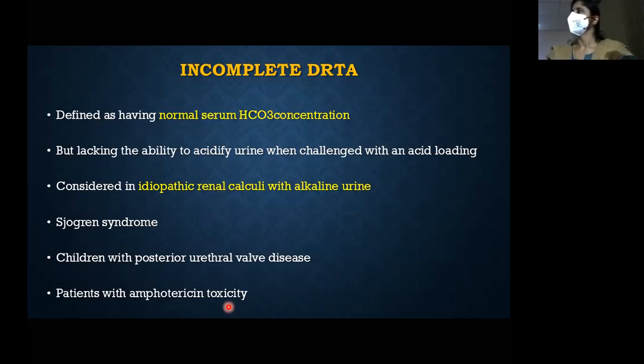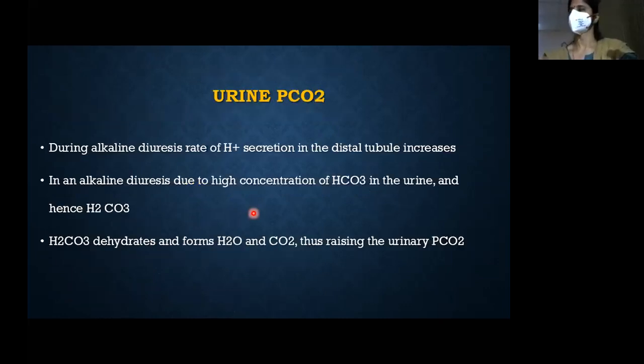But once you put the patient on an ammonium chloride loading test, when given a challenge, these patients won't be able to excrete acid. So it should be considered in cases with idiopathic renal calculi with alkaline urine. It's usually seen in Sjogren's, post-urethral valve disease, and amphotericin toxicity.